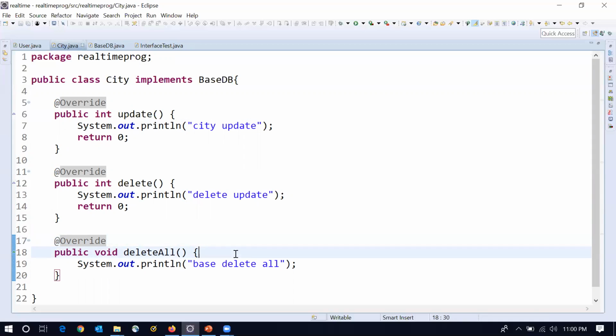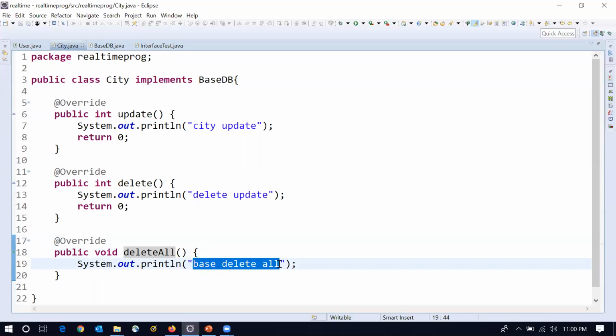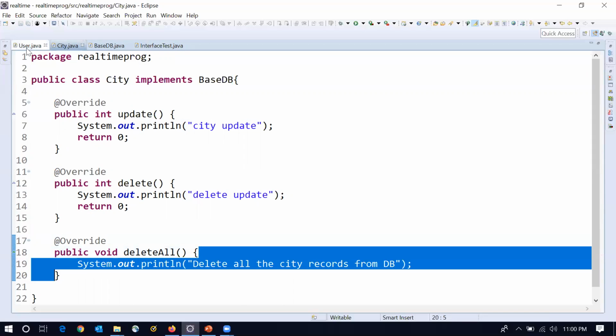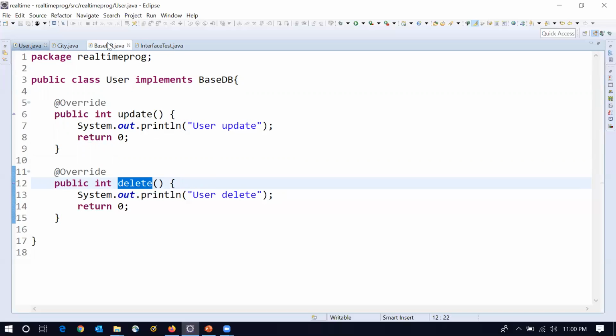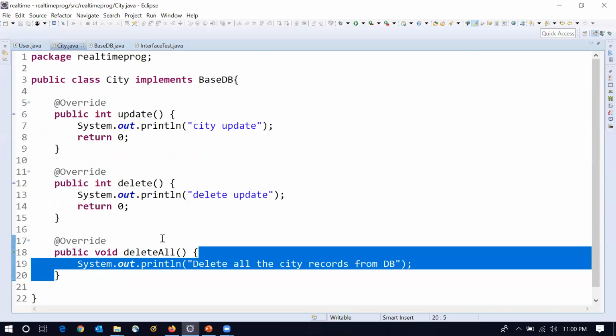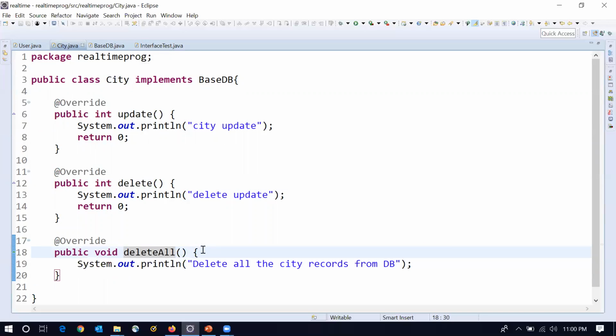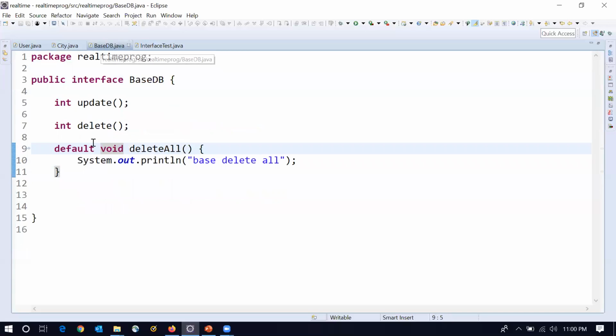Now, if you see here, deleteAll only deletes all the city records from the DB. This is specific to city. The user is safe, because the user doesn't want to delete all the records. He wants to delete only one record, so he uses the delete function, which deletes only one record at a time. But if I want to delete all the records, for that I'm using the new function called deleteAll. Like this, we can take the help of the default function.